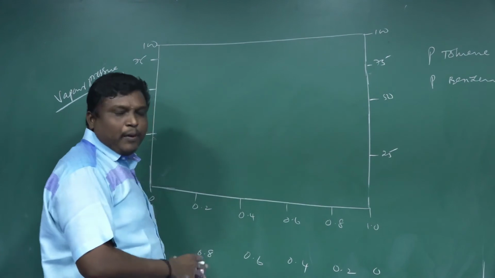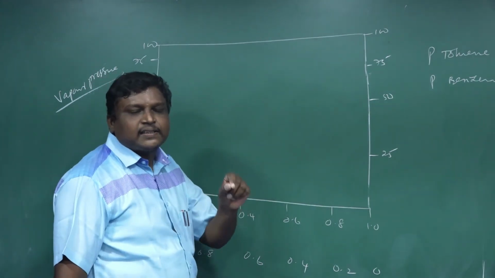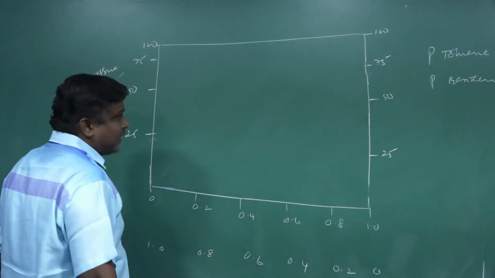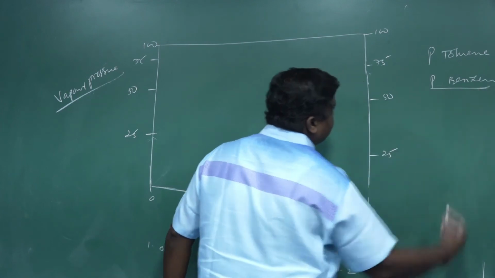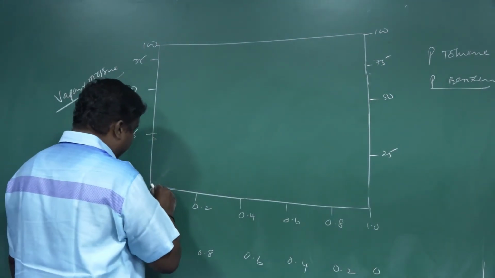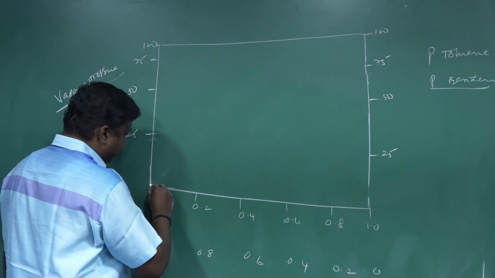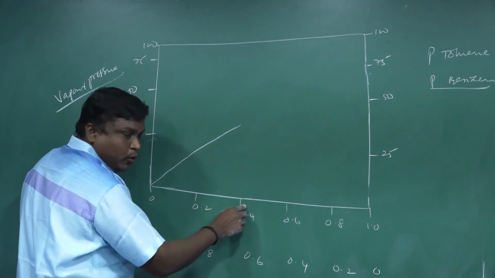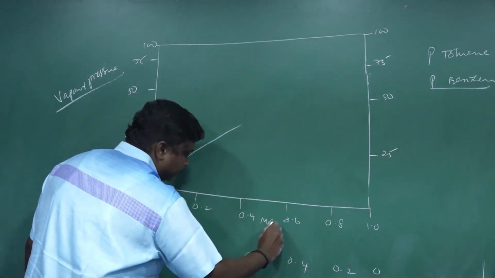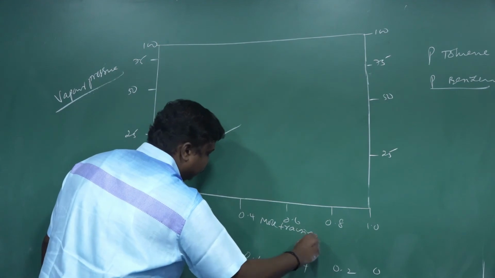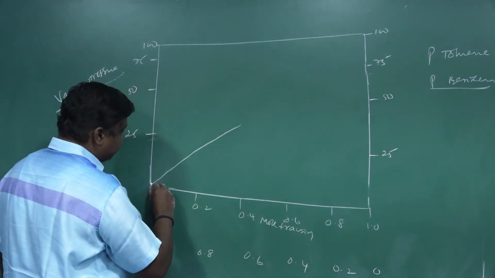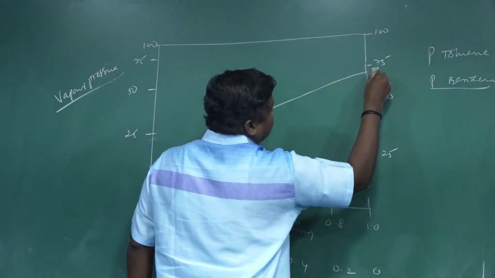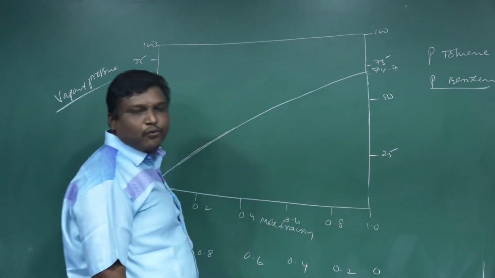Generally, as the vapor pressure of the pure component increases, the mole fraction also increases. Let us consider first the vapor pressure of benzene, component A. As the mole fraction increases from 0, the vapor pressure increases up to 74.7.